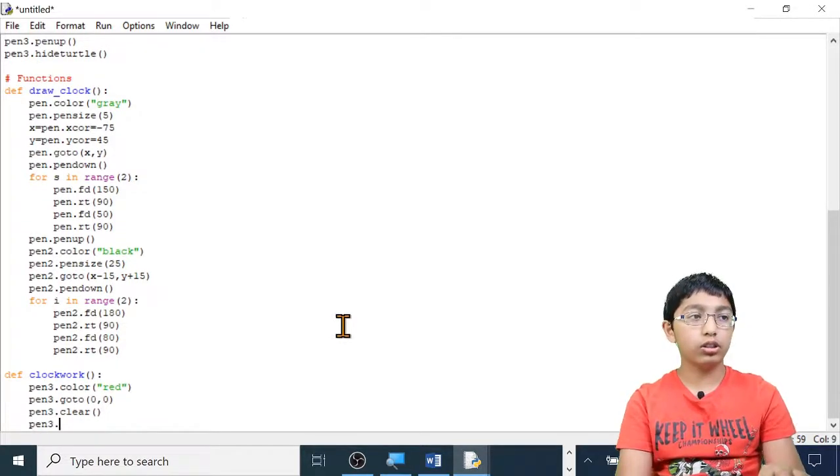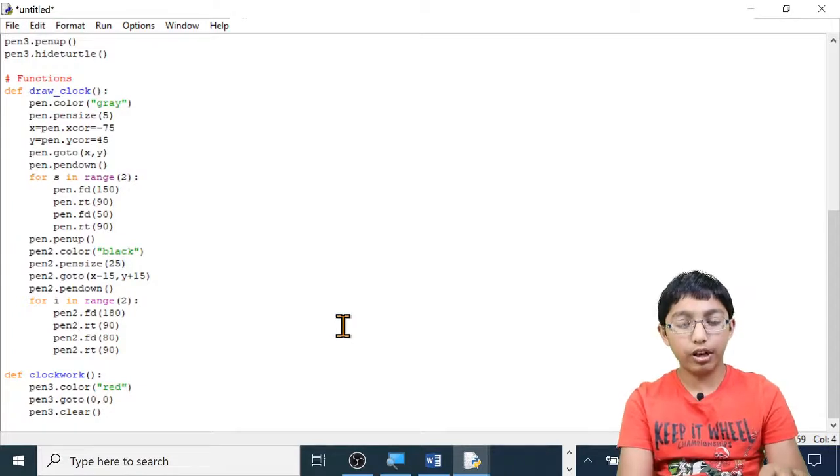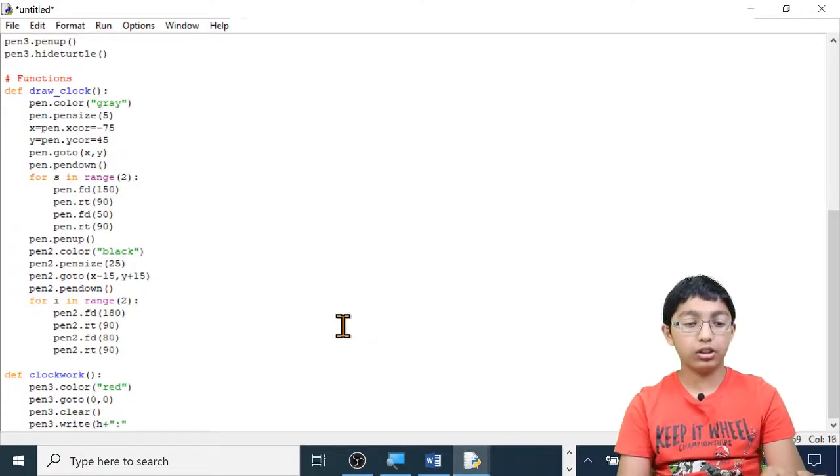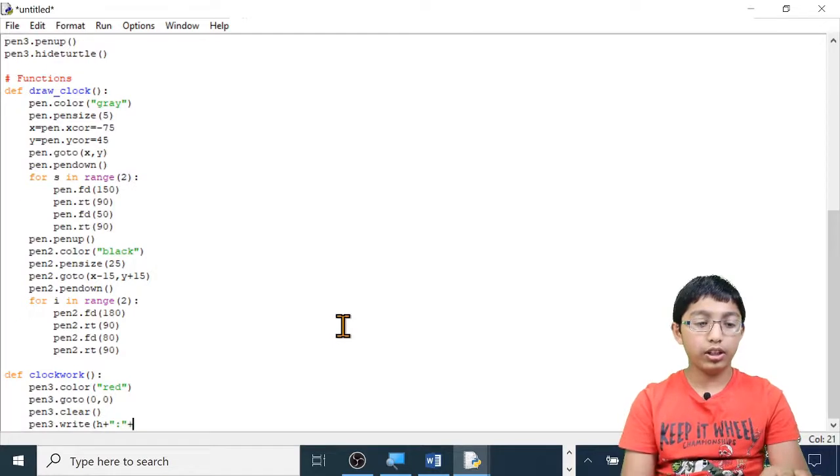Pen 3 dot, now let's draw the hour, minute and second. Pen 3 dot write, open brackets, h, the hour, this is going to be a variable, plus, make sure that there are quotation marks around the colon and there's pluses in between them, h plus colon. You can put spaces in between if you like as well.